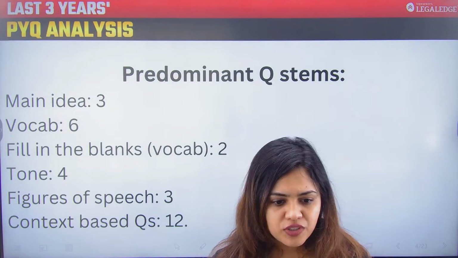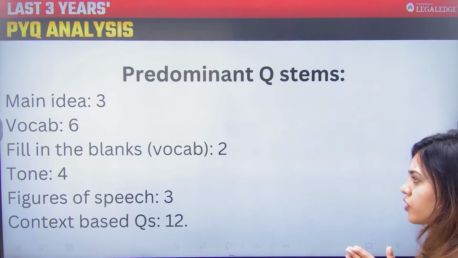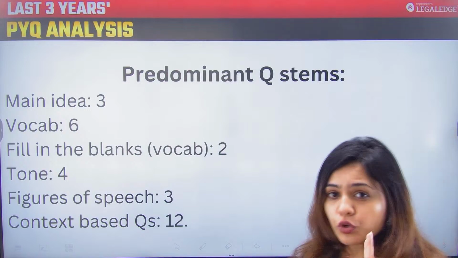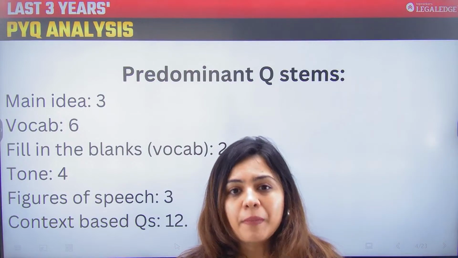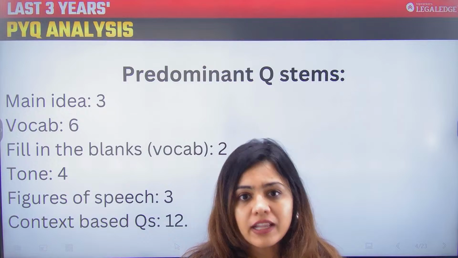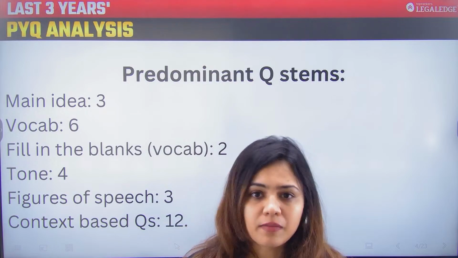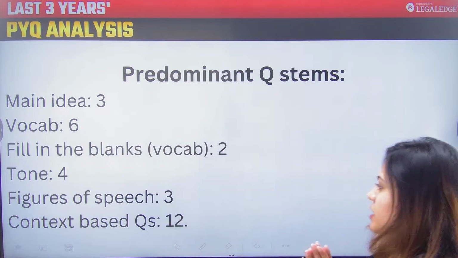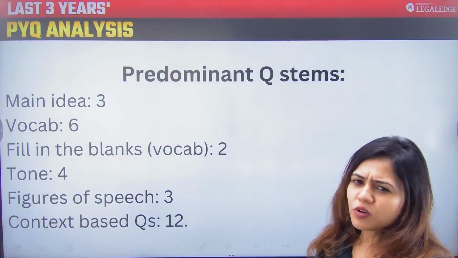So there were 3 questions from main idea, 6 questions on vocab as I've already discussed, plus two more questions on vocab, but they were in a very different format than usual. They were in the form of fill in the blanks. ठीक है, फिर उसके बाद चार क्वेश्चंस आए थे टोन पे, तो तुम लोगों को हम लोग बता ही चुके